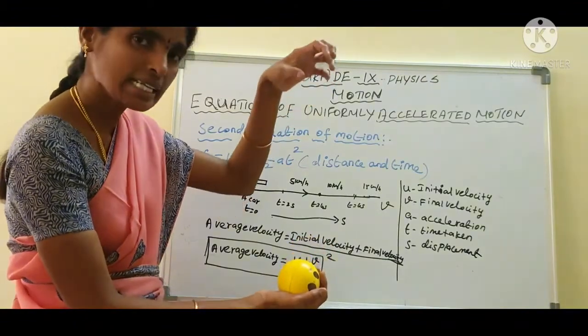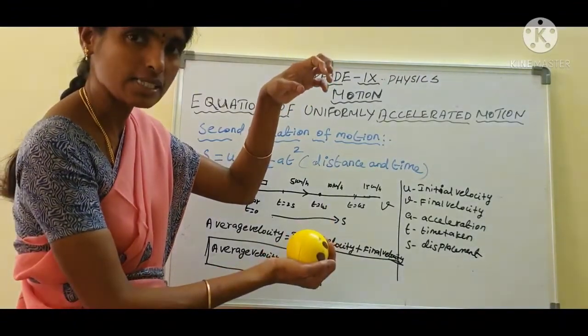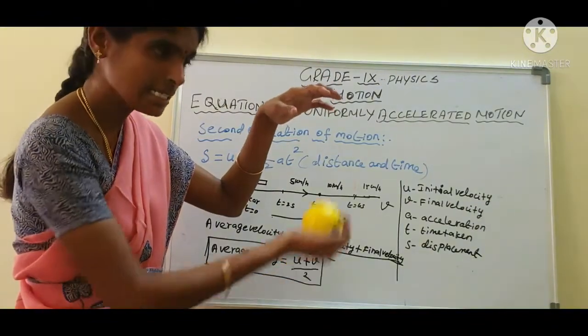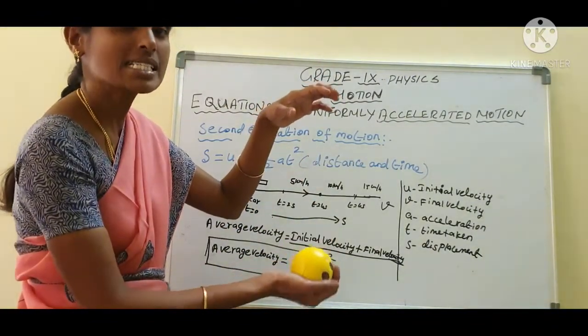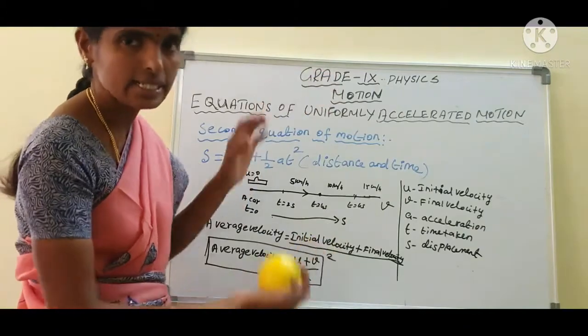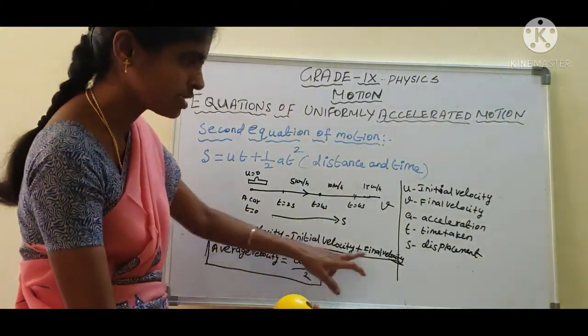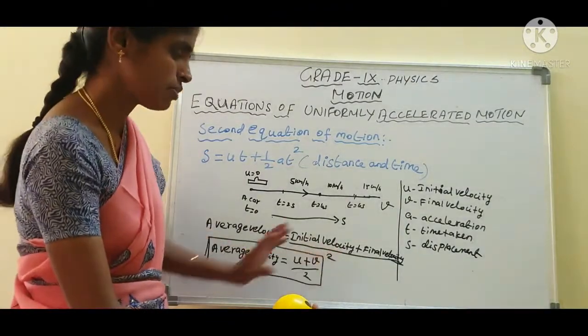Okay. So we want to calculate the initial velocity and the final velocity. That is the average velocity. What is the distance traveled? Distance traveled equal to average velocity into time. Are you clear? So average velocity equal to initial velocity plus final velocity of the object by 2.